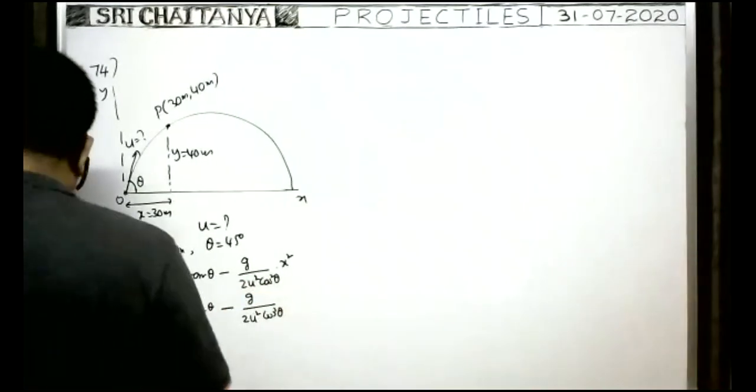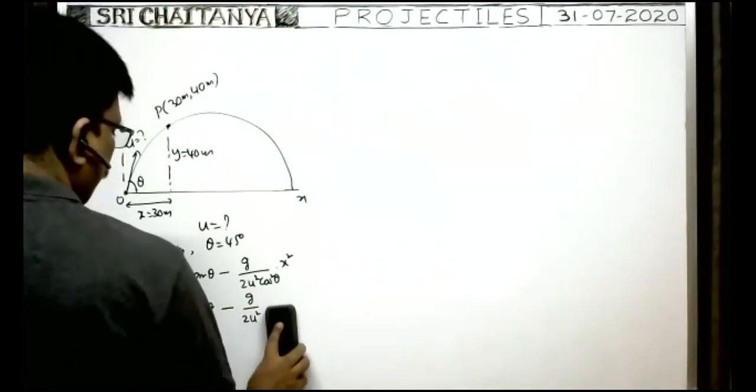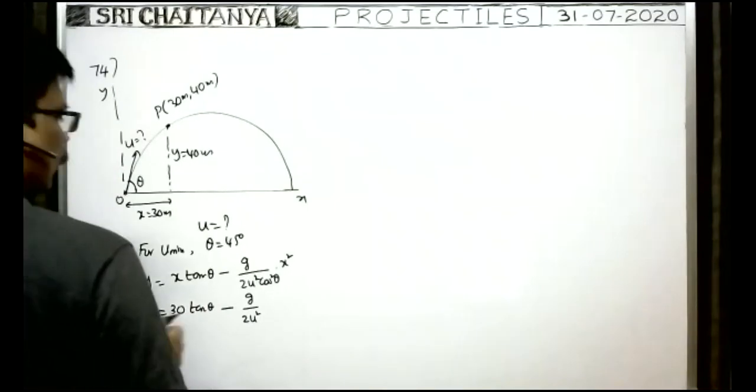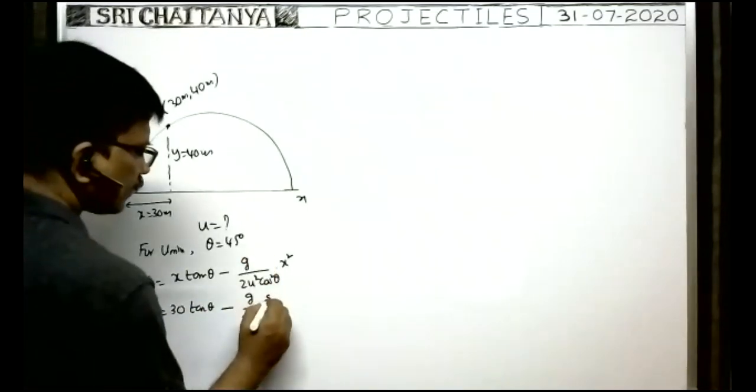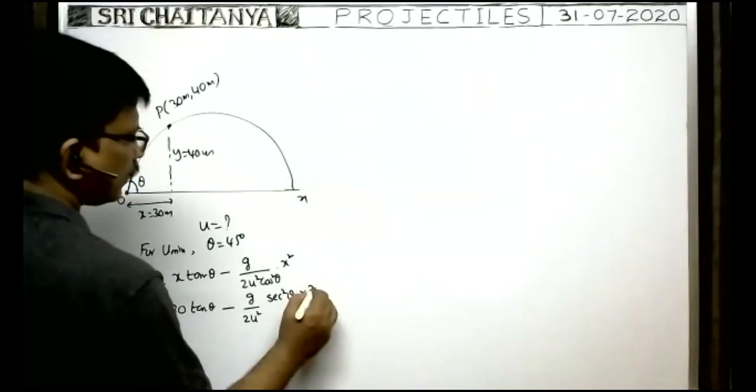Of course, you write 1 by cos square theta, that is secant square theta, into x square, which means 30 square.